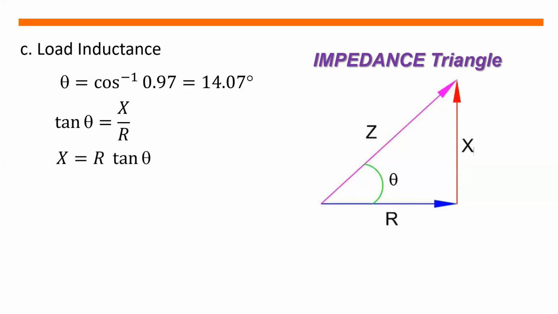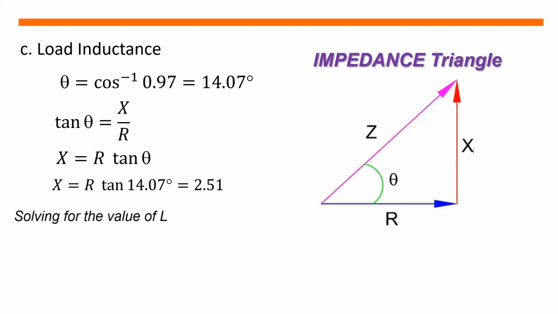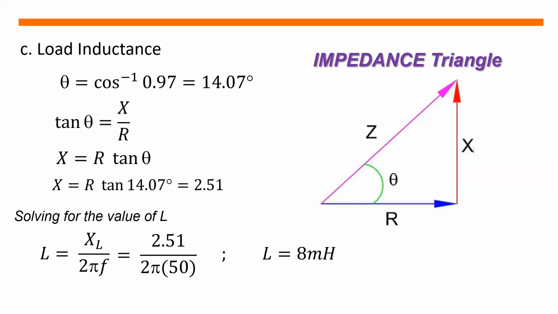So to get the value of X, or the reactance, that will be equal to R tangent theta, and substitute this value to get the value of reactance, that will be equal to 2.51, or simply R, which is 10, times tangent 14.07. So solving for the value of the inductance is simply L is equal to X sub L over 2 pi F. So L is equal to 2.51 divided by 2 pi multiplied by 50, and we will get the value of the inductance as 8 millihenry.